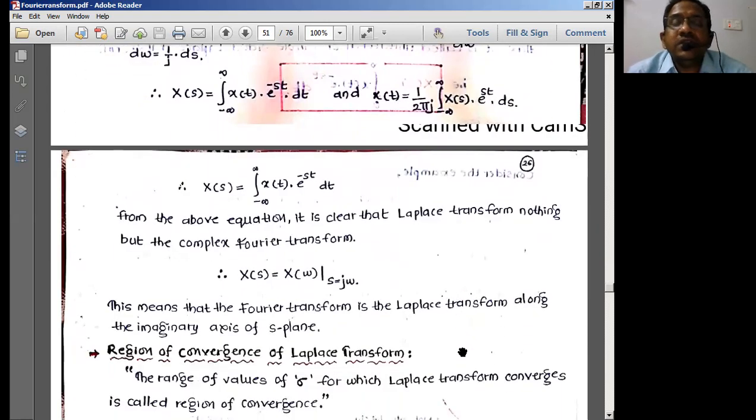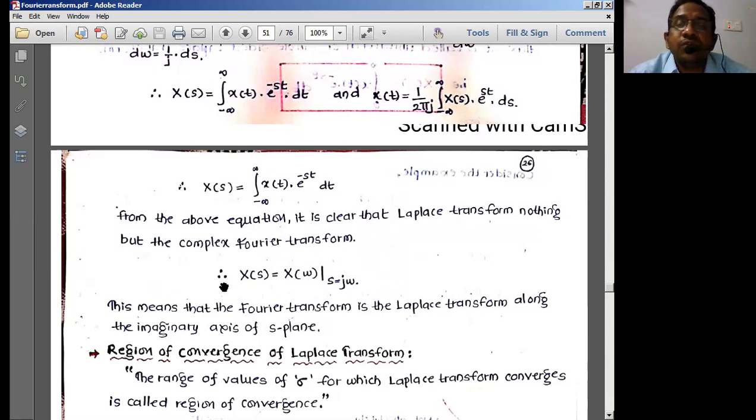So what is the difference here? Only an extra axis called sigma has been added here. So in the above equation, it is clear the Laplace transform is nothing but the complex Fourier transform if sigma is equal to 0. That means if s is equal to only j omega, I can represent x of s as x of omega.